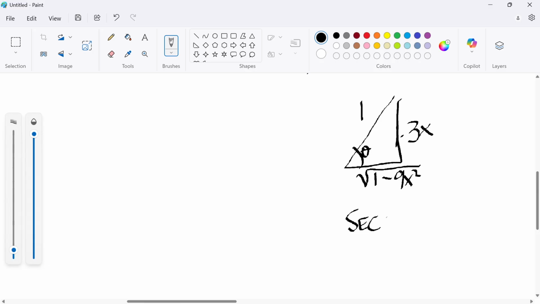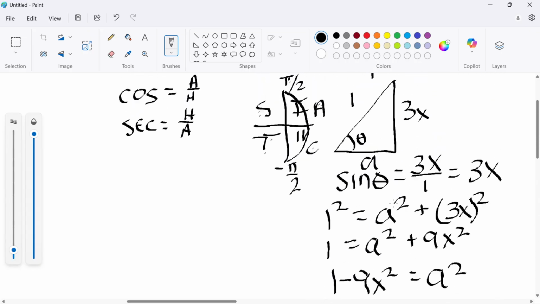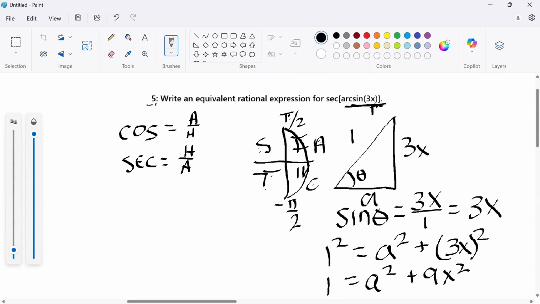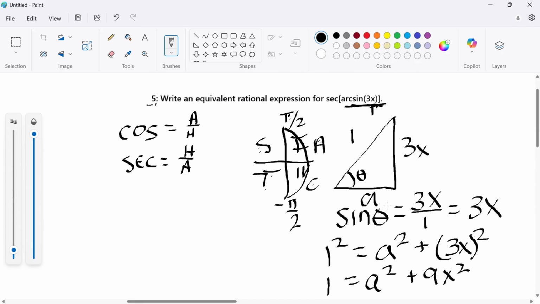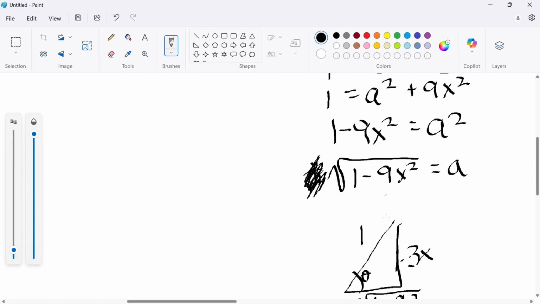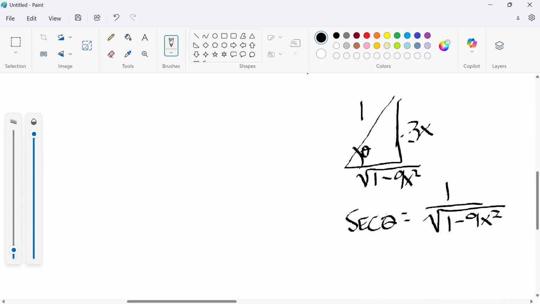Secant of theta equals hypotenuse, 1 over the square root of 1 minus 9x squared. So that's going to be the answer. The secant of the angle whose sine is 3x, the angle whose sine is 3x is the arcsine of 3x. The secant of that angle is 1 over the square root of 1 minus 9x squared.